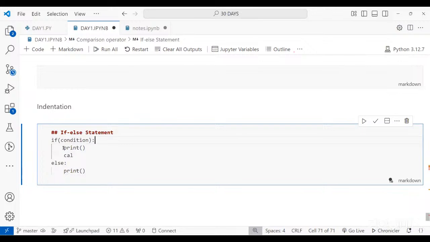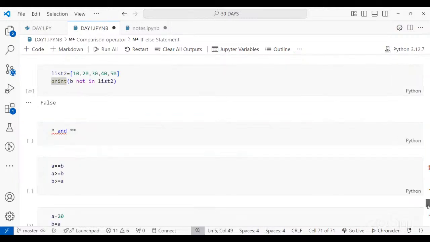If you are not getting it, you have to manually add it, and then write down any print statement or any further calculation that you want to make within it. And if this condition is false, in that case, the else part will be executed. For the else part, you need not mention any condition. You simply have to say else colon print. Now I will do the same above code.